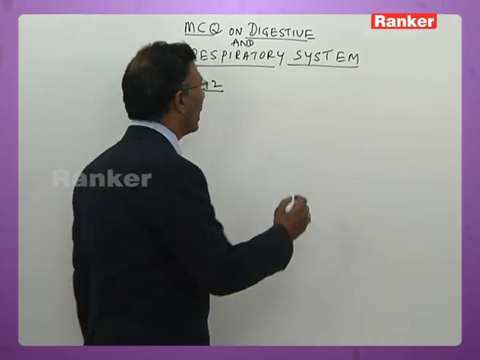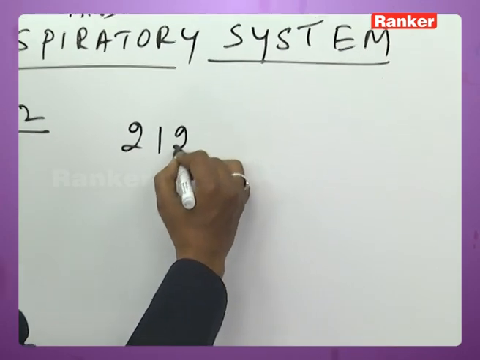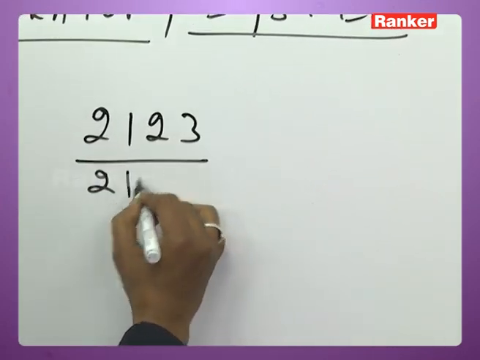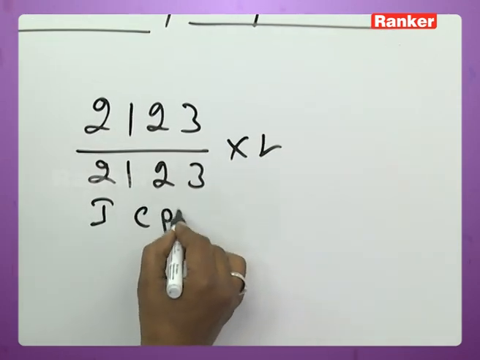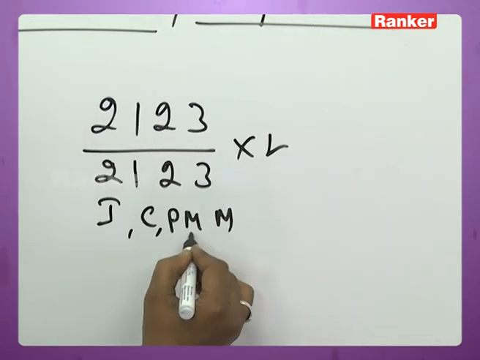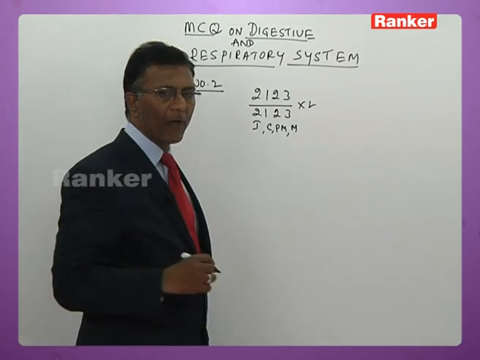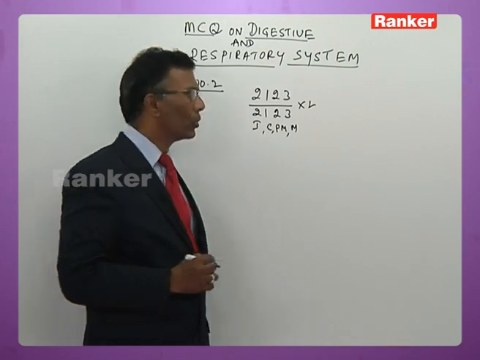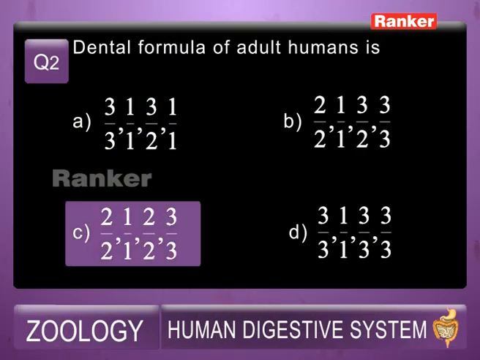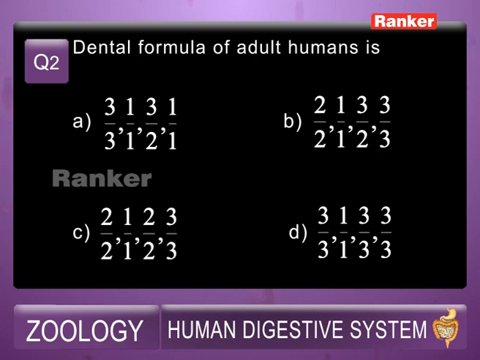So in human being here now, you have 2123 by 2123 into 2. That is incisors, canines, premolars and molars. So that is the dental formula of adult human being. Answer for this question is C.